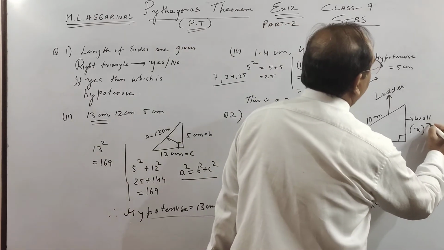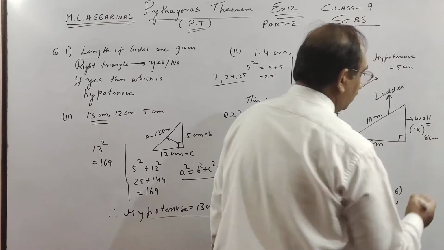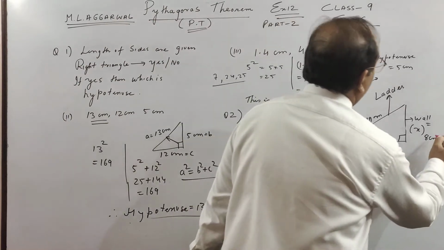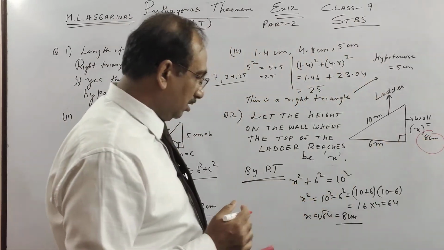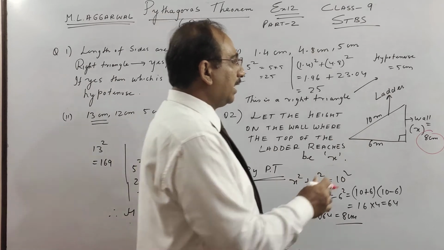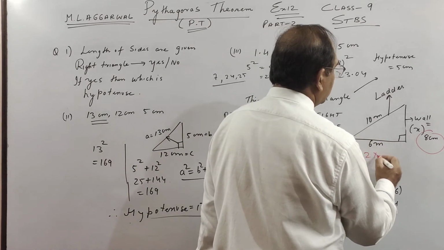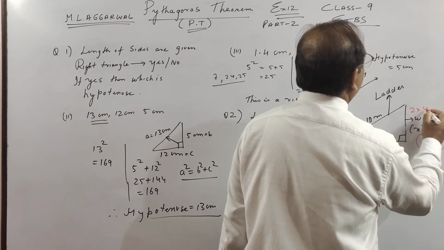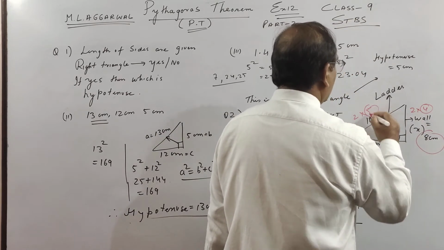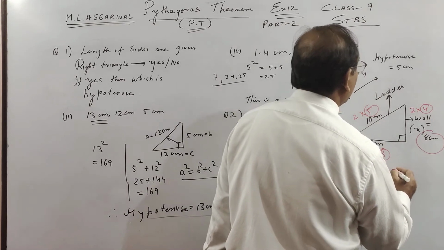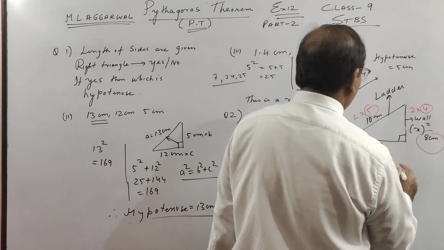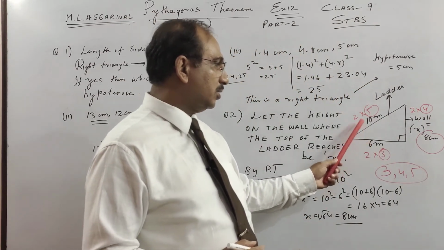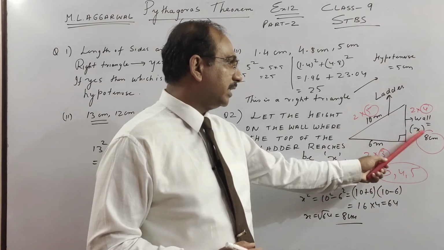So this is also, children, 8 centimeter. And I will encircle it with a red pen so that you will know that this is the answer. Okay, so 6, 8, 10. Actually, this is a multiple of a Pythagorean triplet. 2 3s are 6, 2 4s are 8, and 2 5s are 10. So 3, 4 and 5 are the first Pythagorean triplet. These are multiples, 3, 4, 5, 6, 8, 10.